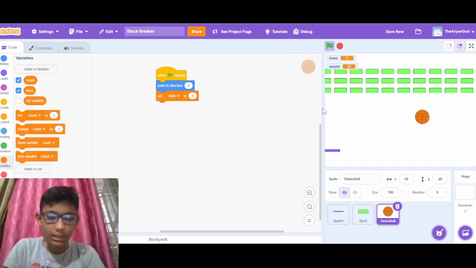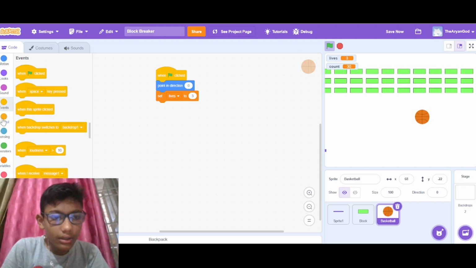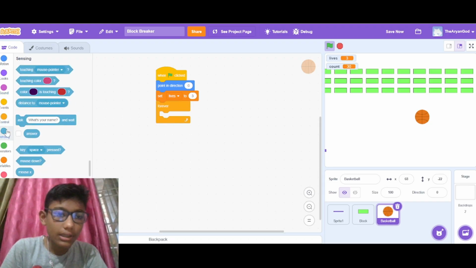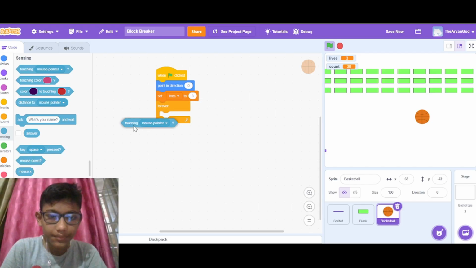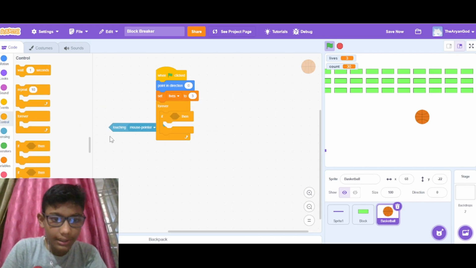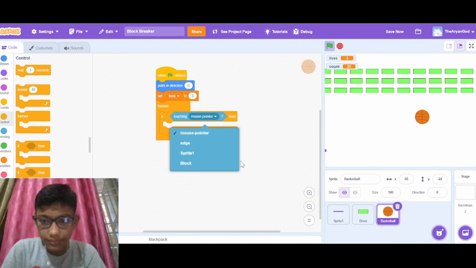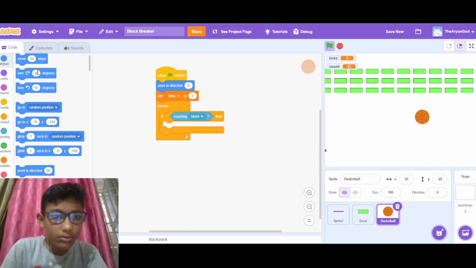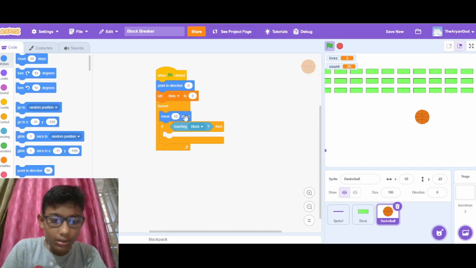Okay, and then let's add a forever block. Let's have an if block, and if it touches the sprite block. Okay, and move 10 steps, so it will just go upward.